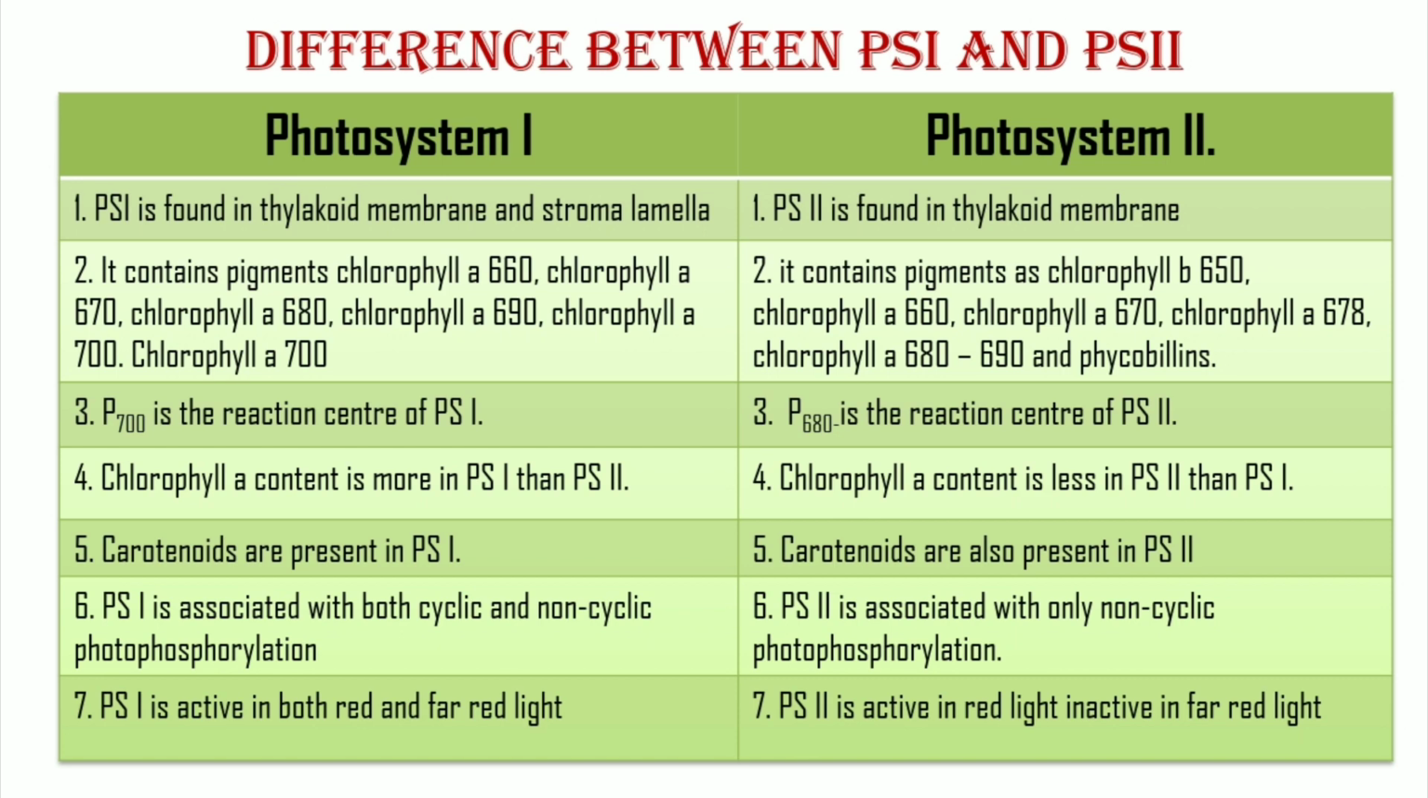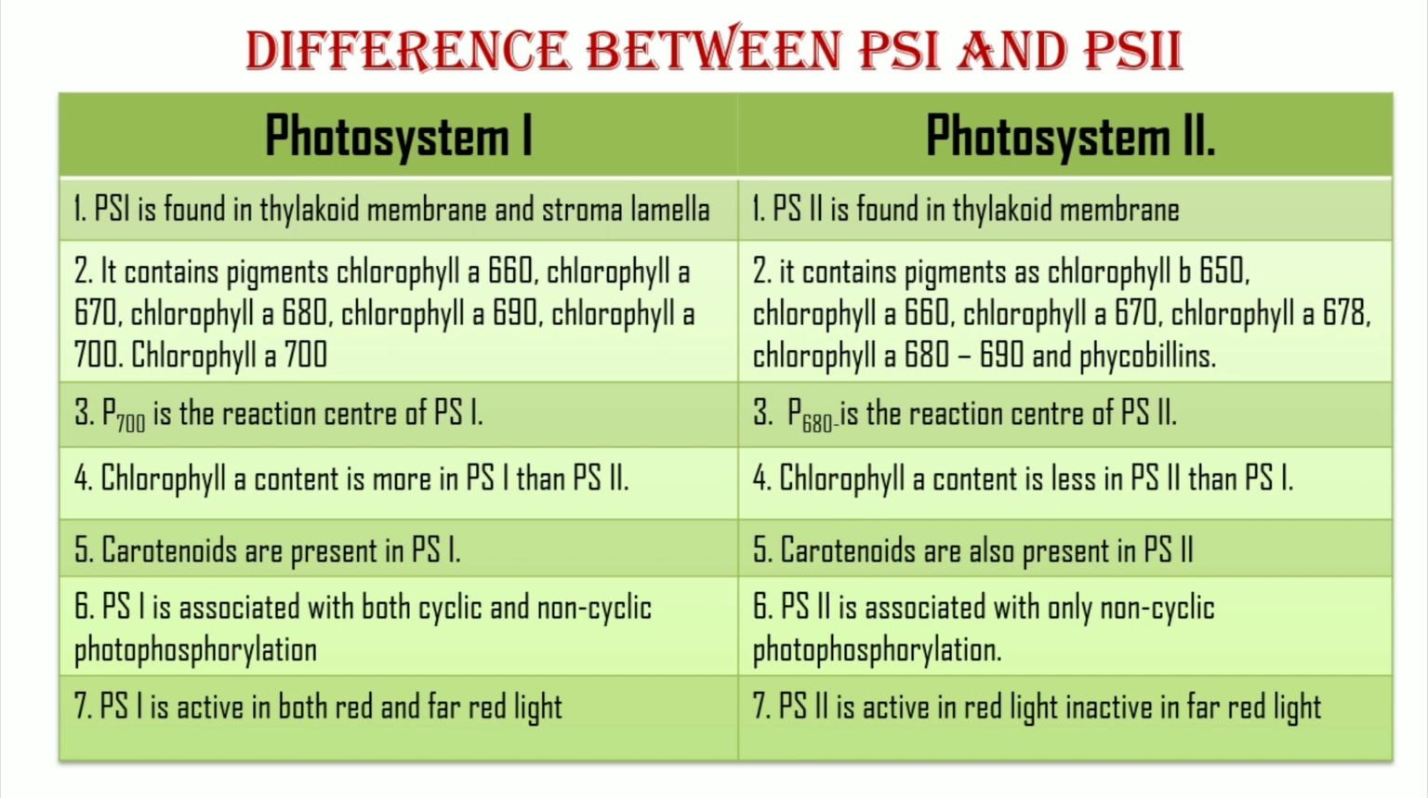Chlorophyll a content is more in PS1 than PS2. Carotenoids are present in both PS2 and PS1. PS1 is associated with both cyclic and non-cyclic phosphorylation, but PS2 is associated with only non-cyclic phosphorylation. PS1 is active in both red and far red light, but PS2 is active in red light only and inactive in far red light.